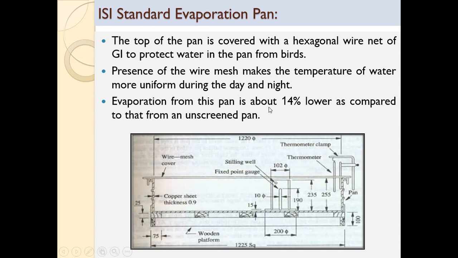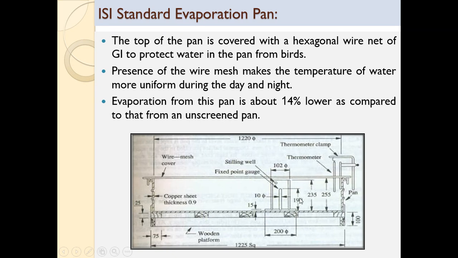So this is regarding the IS standard pan. Here you can see it is made up of copper sheet of 0.9 mm. The diameter is 220 mm and the depth is 255 mm. It is resting on a square wooden platform of 225 mm. On the top, it is covered with GI wire mesh to protect it from birds. At the same time, it maintains the temperature.